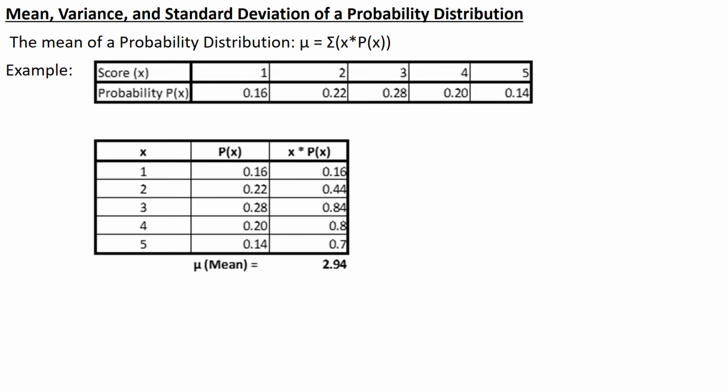I sum that up, and that's what this formula at the top is really stating. The mean of my probability distribution for all these, because remember, we're talking about weighting before, is 2.94. It's close to 3, but there are some different volumes of scores among the different groups. So the mean, when you weight it, and this is what we're doing here, is 2.94.